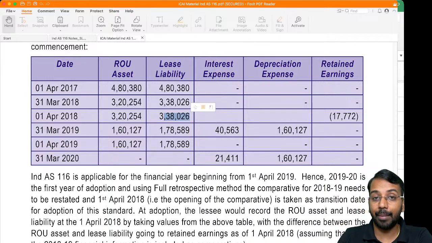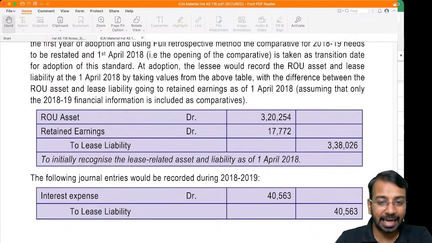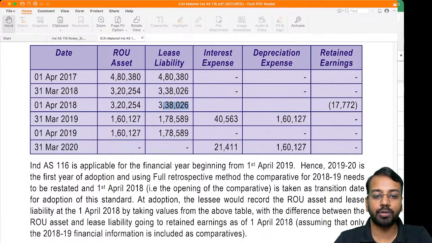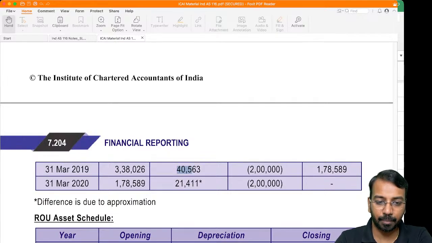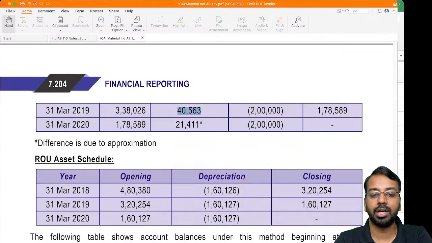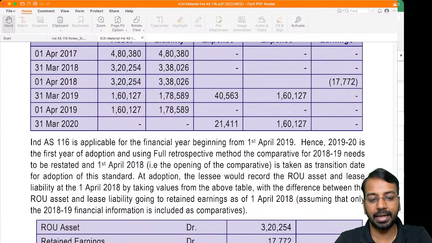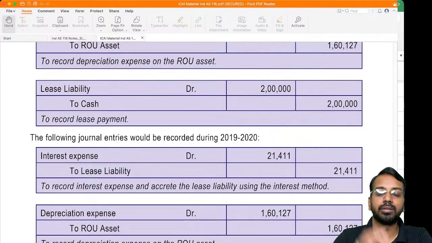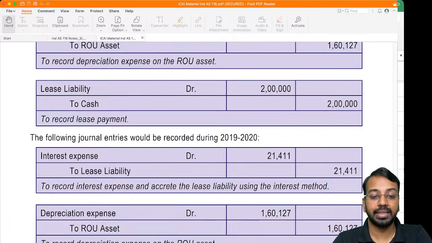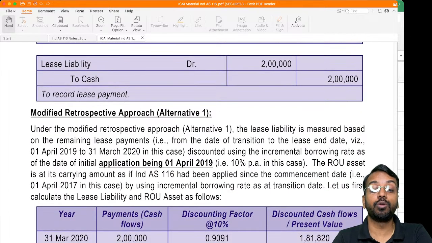What about the difference? I am recognizing one asset, liability is higher, difference will be taken to retained earnings. That is the beginning part on 1st of April. So this is the entry you will pass. Then for 18-19, you will charge interest 40,563 and depreciation 160,127. And then for 19-20 also you will charge the depreciation expense and the interest expense. Okay, that is the approach where we do full retrospective.